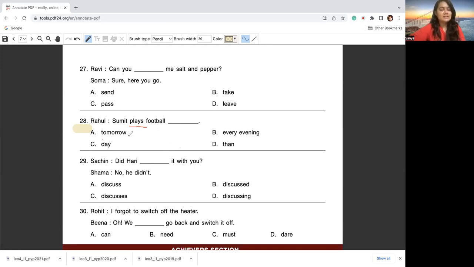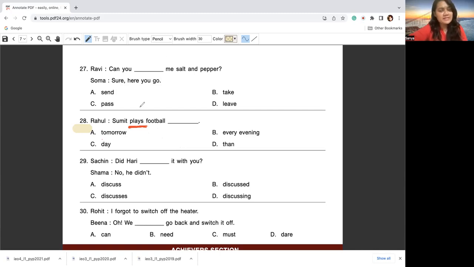Let's try to understand how we can get the best answer for question 28, right? So Sumit plays football. What is this verb plays? Plays is a verb that exists in its first form, right? First form is used for which tense? For simple present tense.